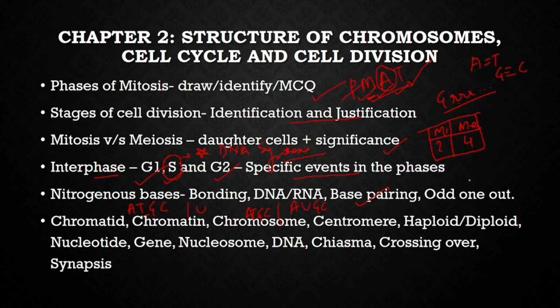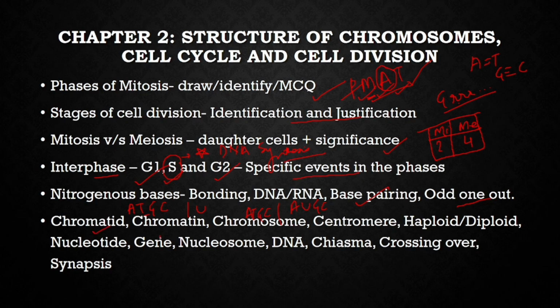Odd one out, like you have adenine, thymine, guanine, cytosine, then you can have cytokinin, plant hormone, or anything sounding the same can be asked. So you have to be very specific. There are only 4 nitrogenous bases, that is adenine, thymine, guanine, cytosine, in case of DNA, and the thymine is replaced by uracil in case of RNA.